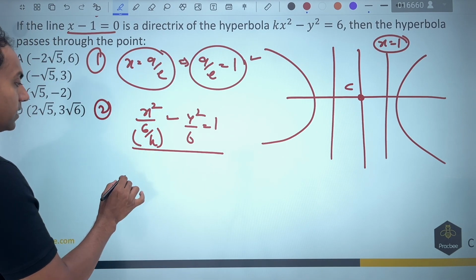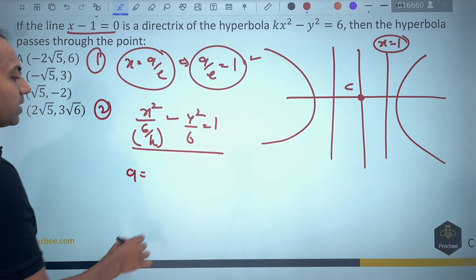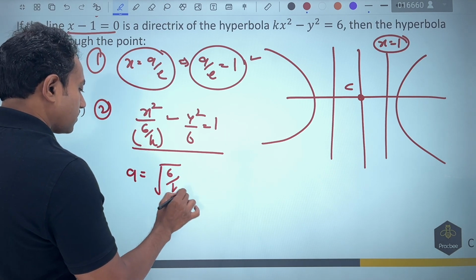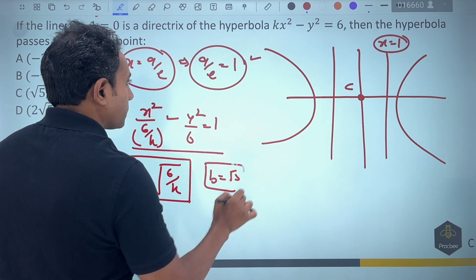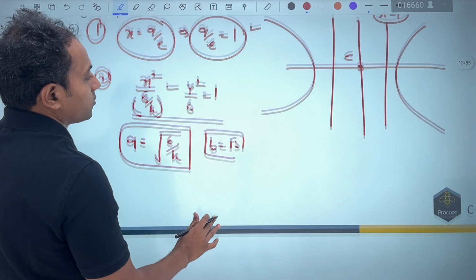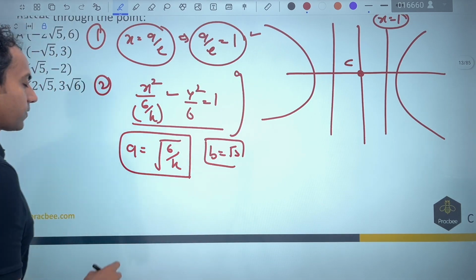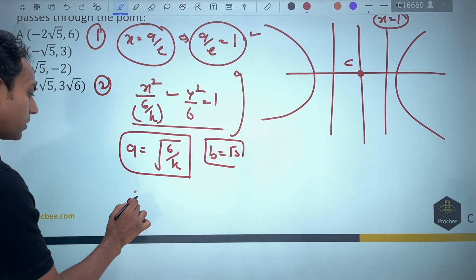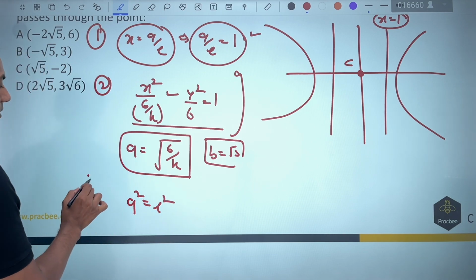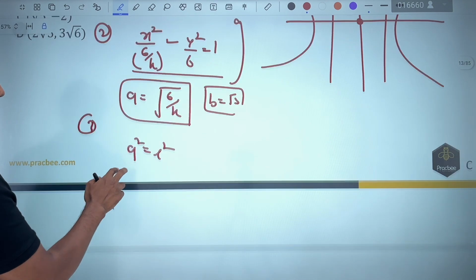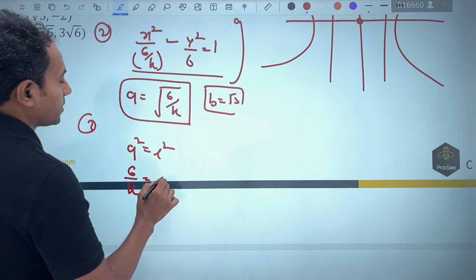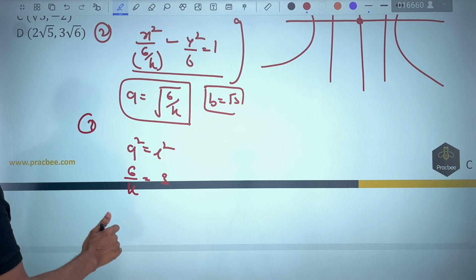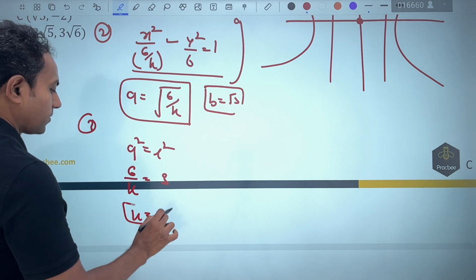So figuring out this k, let us write the value of A. The A comes out to be nothing but root of 6 by k. B comes out to be nothing but root 3. Let us put all of these values here and get the value of k. So you can see that A square will be equal to E square in the third part. So I have squared it. A square will become 6 by k. B square will become nothing but 3. Once you have this, you can see that the value of k is nothing but 2.